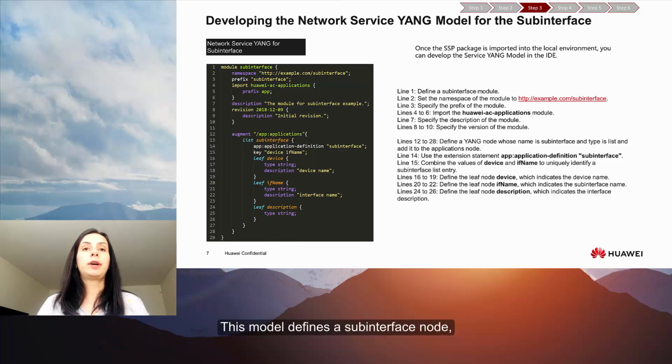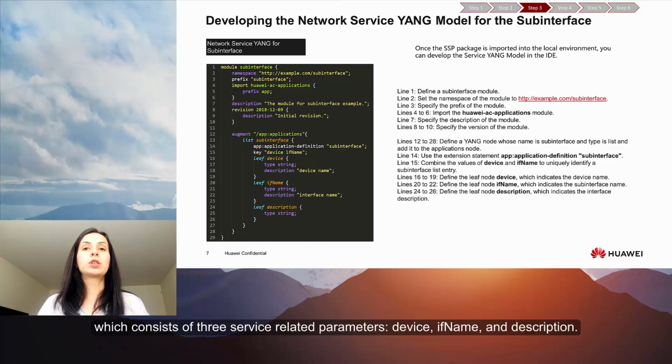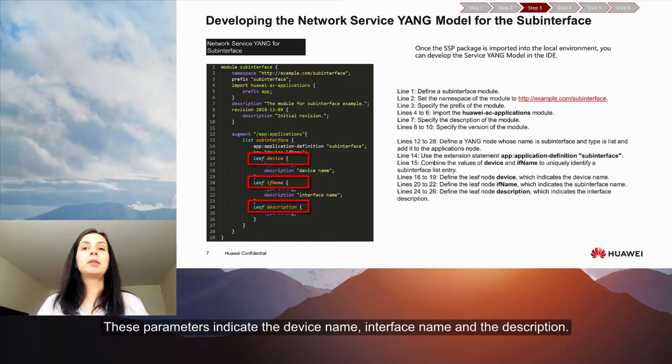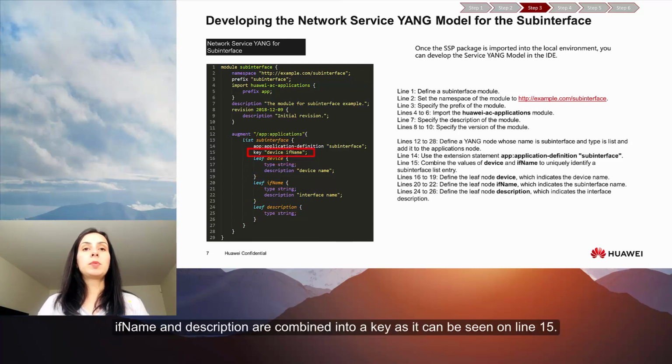This model defines a sub-interface node which consists of 3 service-related parameters: device, IF name, and description. These parameters indicate the device name, interface name, and the description. IF name and description are combined into a key, as it can be seen on line 15.